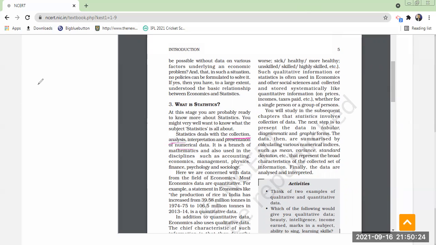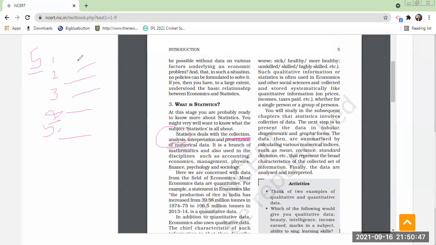Let us take for example, in the previous example, in your class there are 5 students in total. To find who is the topper, first the data of the 5 students will be collected, 1 2 3 4 5 in serial order, in roll number wise or alphabetical order, and analysis will be done.